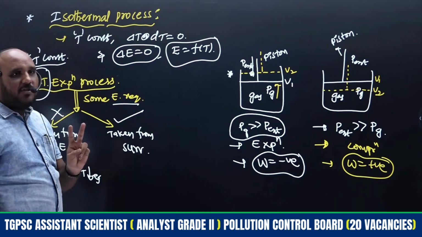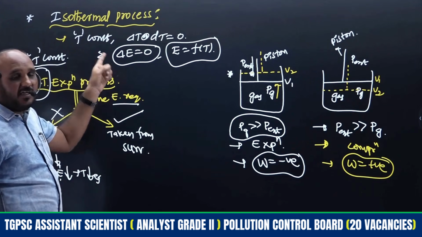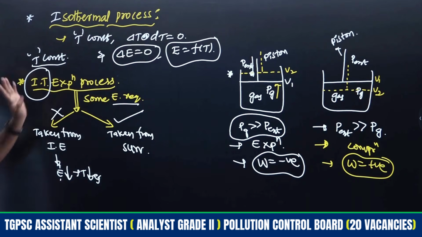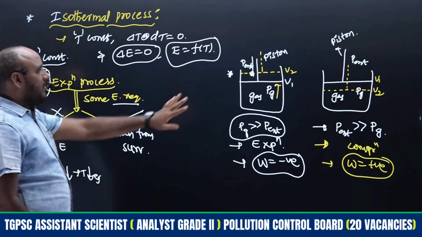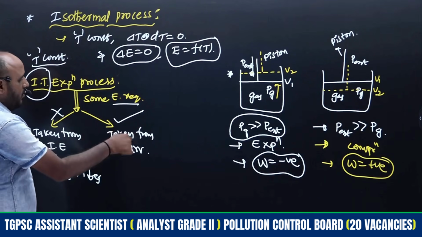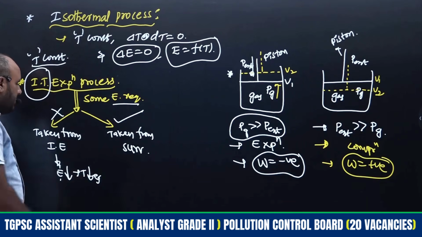During both processes, temperature remains constant, hence this is known as the isothermal expansion process. Similarly for compression, instead of taken, what we have to write? Stored to surroundings; here it is stored in the form of internal energy, right?